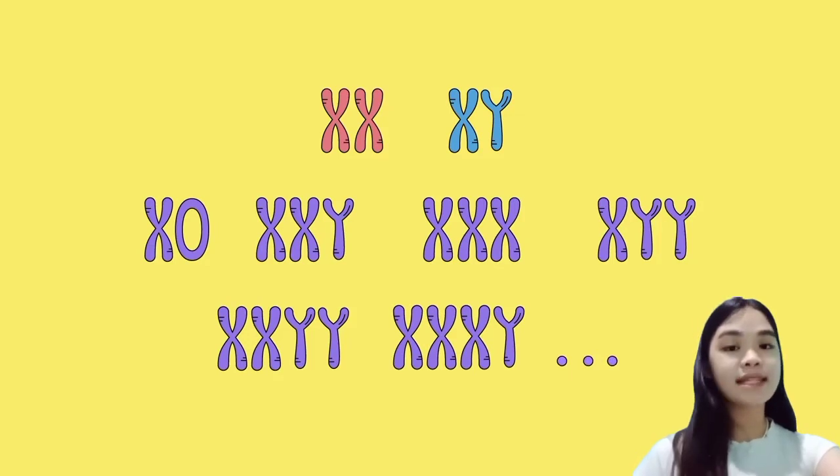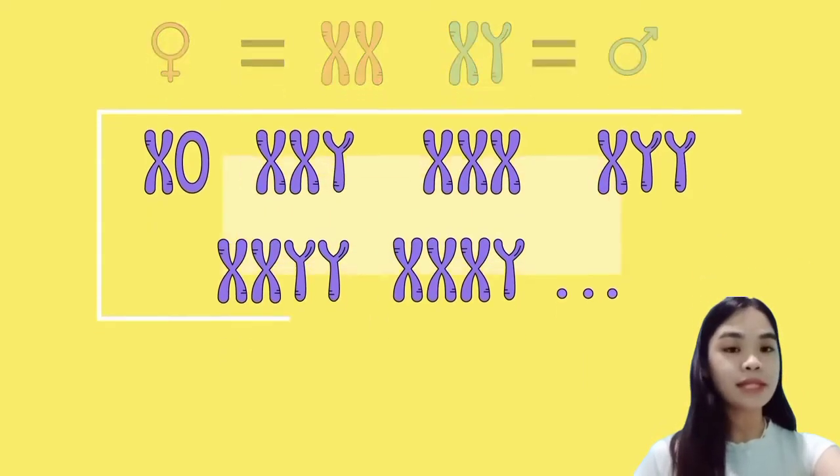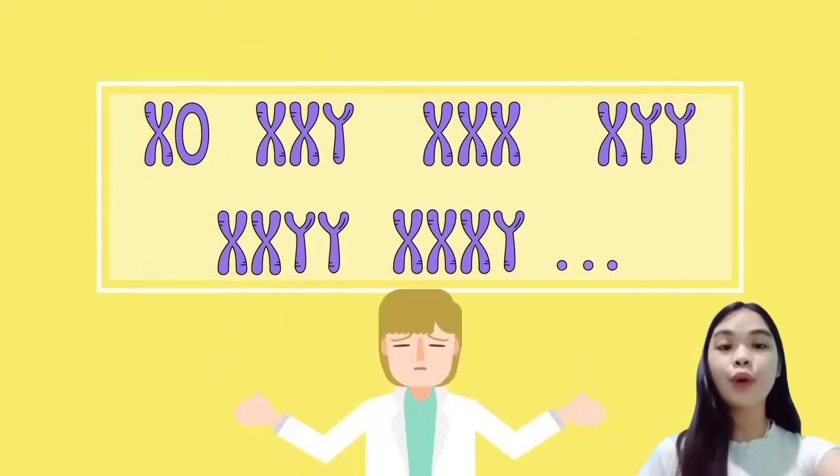If only XX is female and only XY is male, then how do we account for these? Their sex organs are normally formed as either male or female. Children that have this kind of disorder may not go through normal sex development at puberty. For example, a child with female sex organs may not start having periods and may have small breasts.